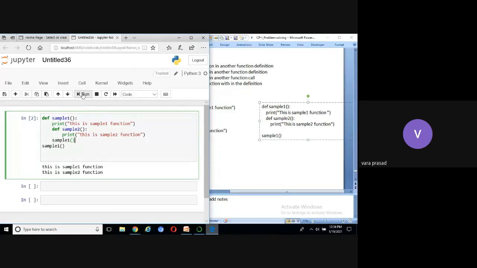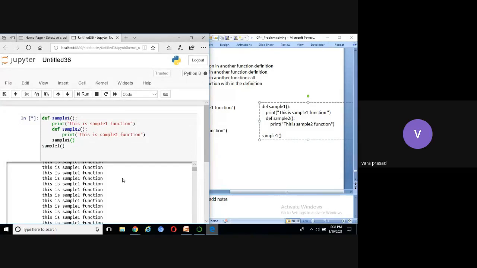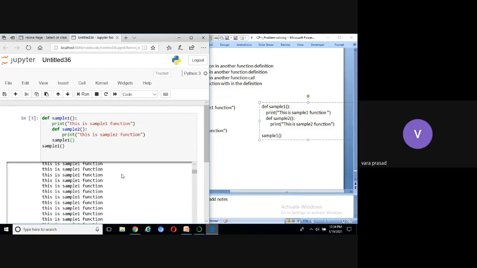Now you can see here. It will go to infinity loop. May I know the reason? It will go to infinity loop. May I know the reason? Recursion, sir. Recursion. Okay? Right.